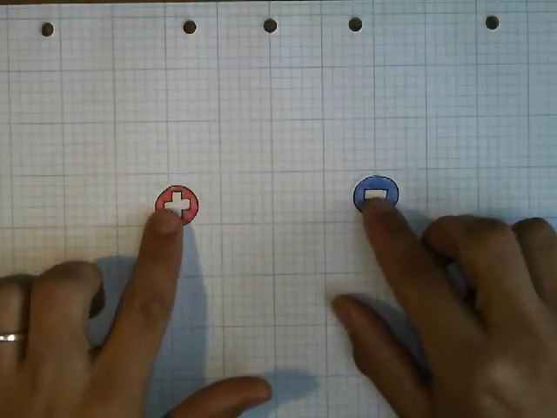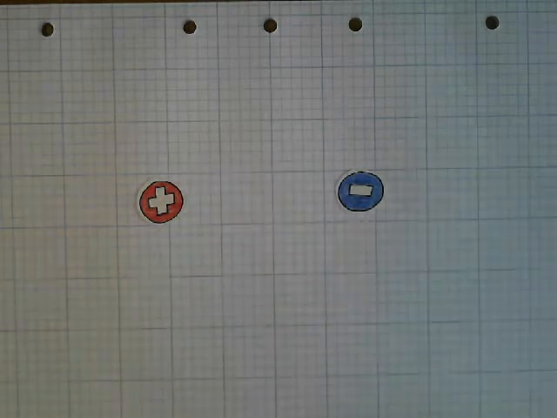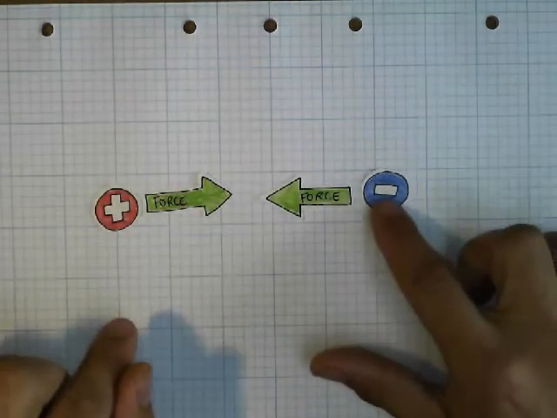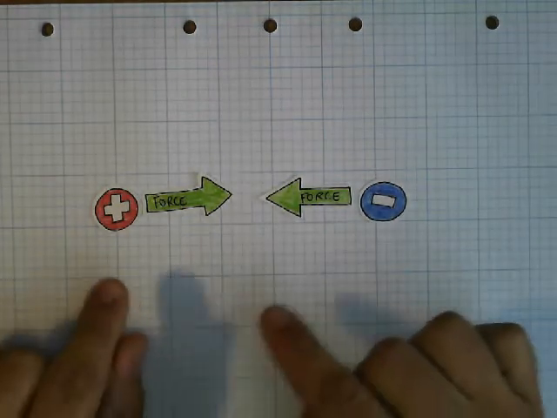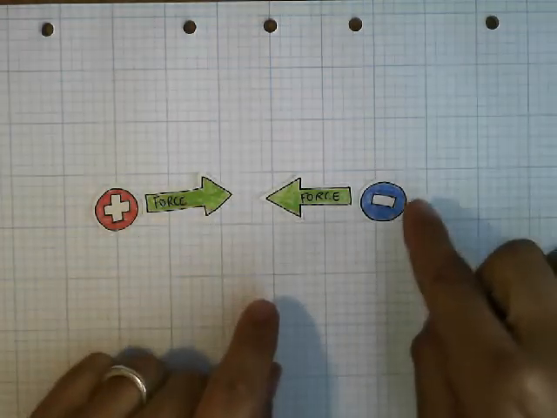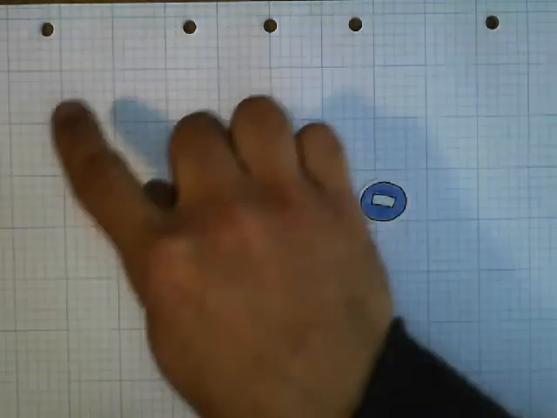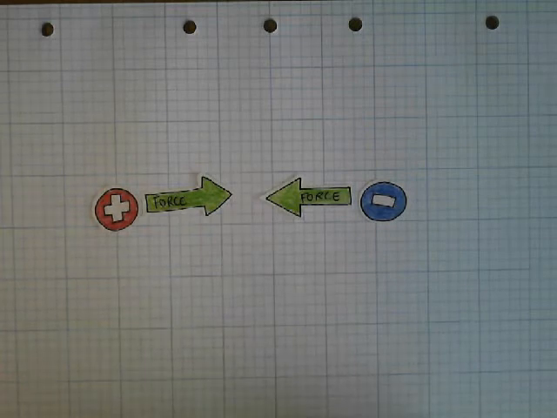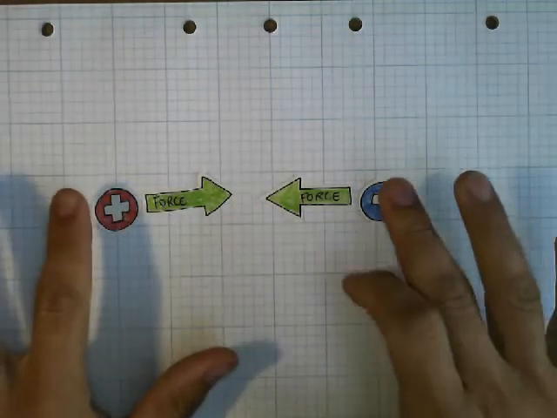Unlike charges, like this positive charge and this negative charge, cause a force of attraction on one another. It's this force of attraction that keeps electrons in orbit around the nucleus of atoms. If this force didn't exist, then atoms as we know them wouldn't exist.